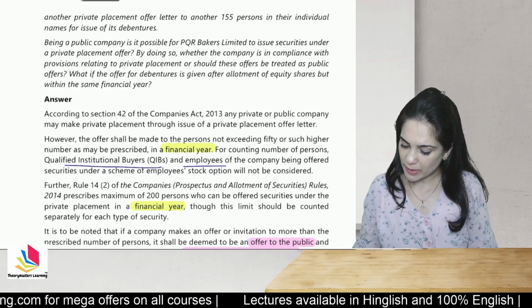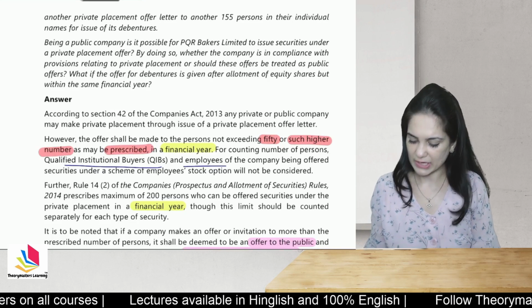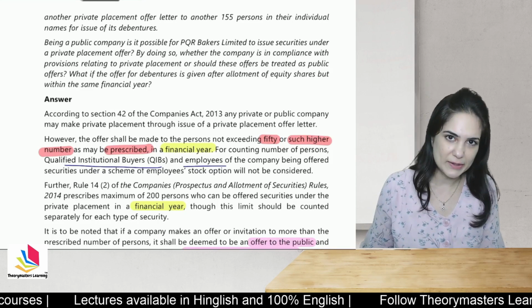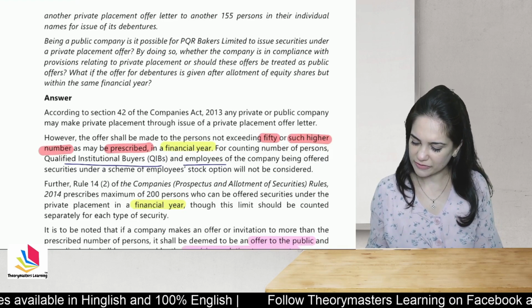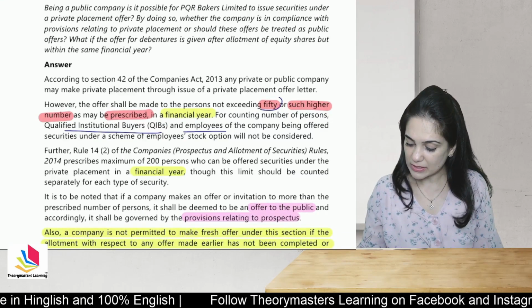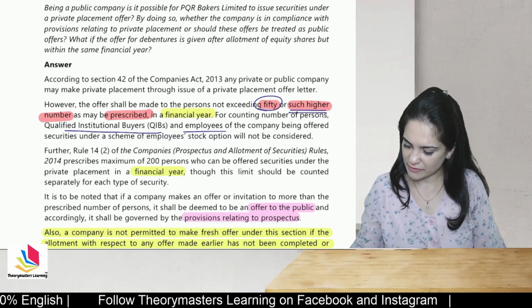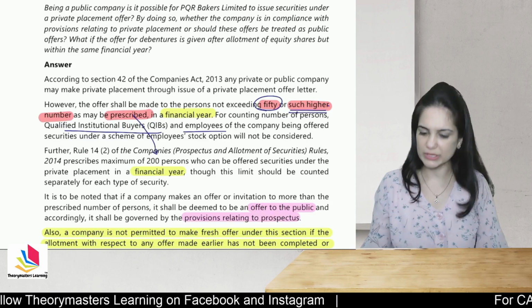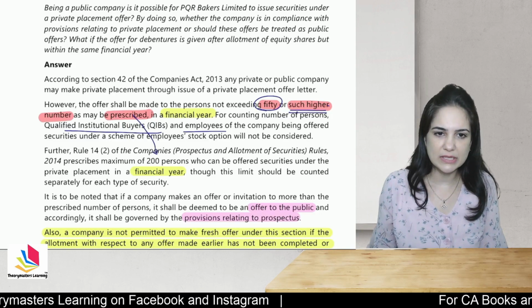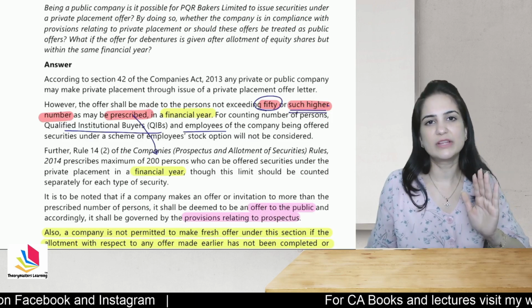The offer shall not be made to 50 or such higher number as may be prescribed. So if you read the Bare Act, they will say that private placement should not be offered to more than 50 persons or such higher limit. In the rules, they have mentioned the limit. So what is prescribed? It cannot be offered to more than 200 persons in a financial year. So you have to see the limits given in the rule.